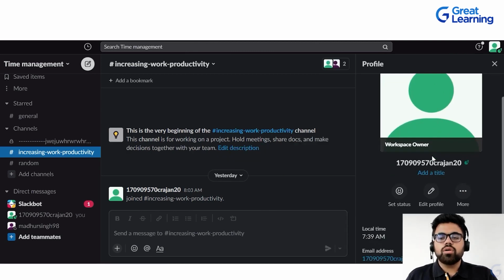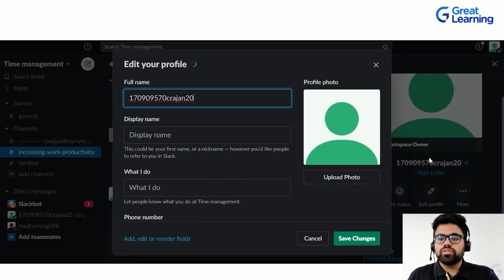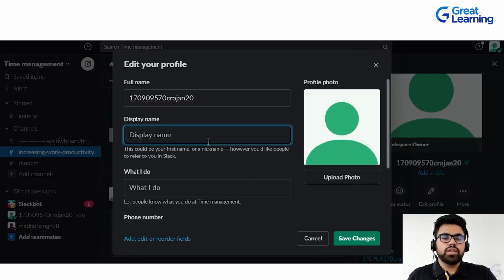Now, since we are all working remote, it's advisable for everyone to update their profile picture so that the people in your community, your business entity and your organization would clearly know who you are. So you can edit your profile from here. You can change your name, let me write my name. You can put up a profile picture.